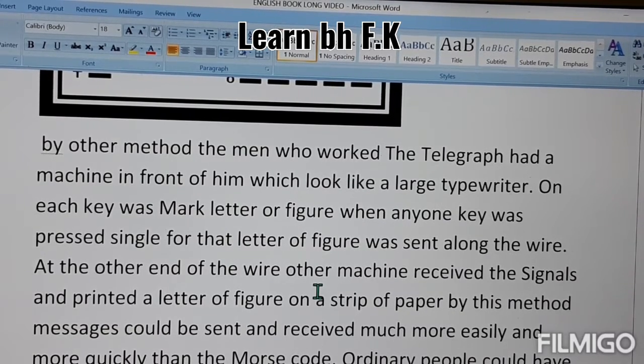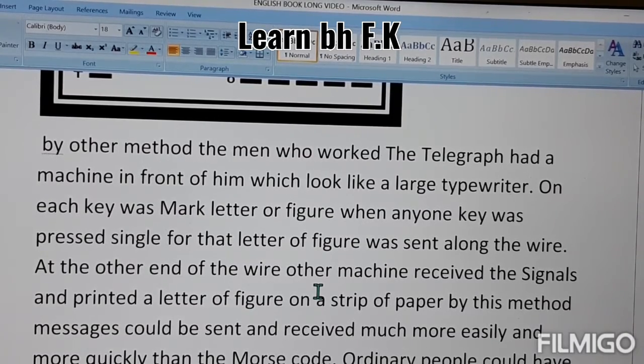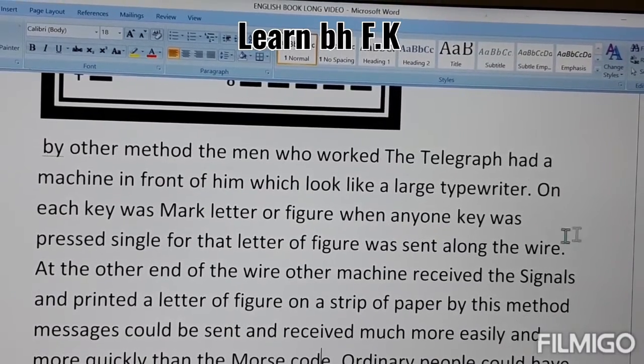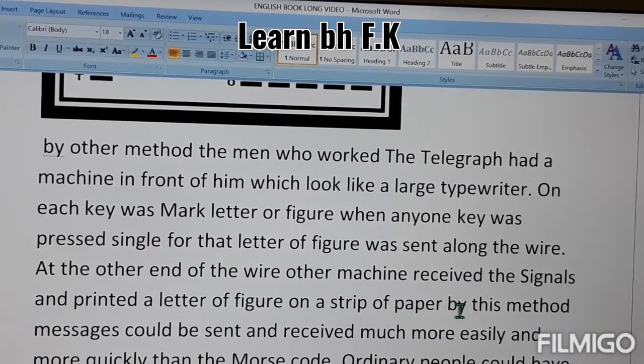As the current passed, the required dots or dashes were sent along the wire to the machine, and at the other end of the wire, another machine received the signals and printed a letter or figure on a strip of paper.